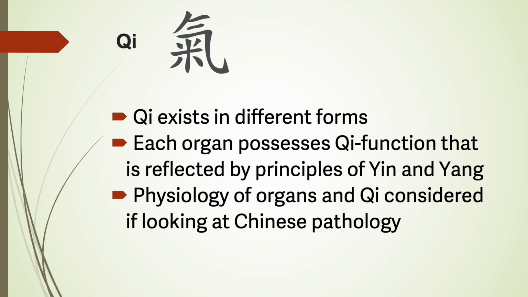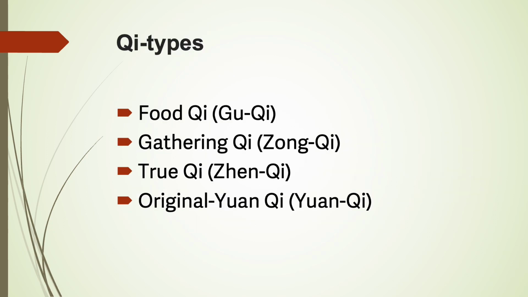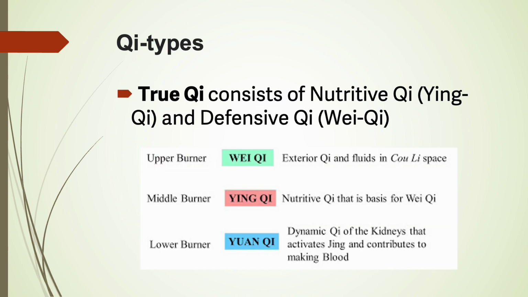Qi exists in different forms. Each organ possesses qi function that is reflected by the principles of yin and yang. Physiology of organs and qi are considered when looking at Chinese pathology. These are the 4 types of qi: food qi, gathering qi, true qi, and original or yuan qi. True qi consists of nutritive qi and defensive qi.